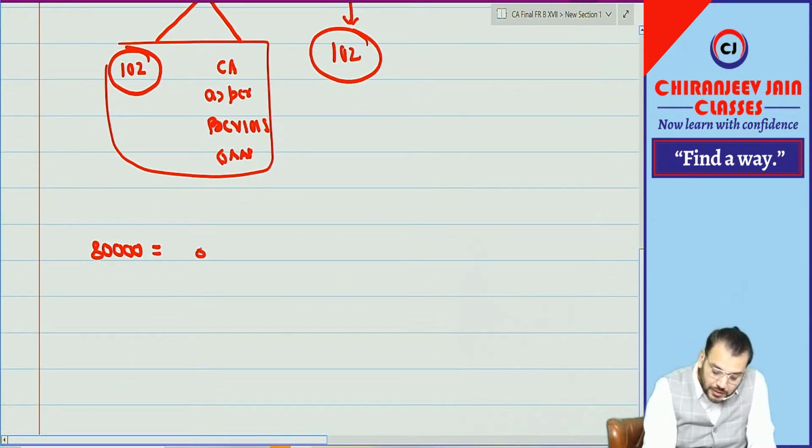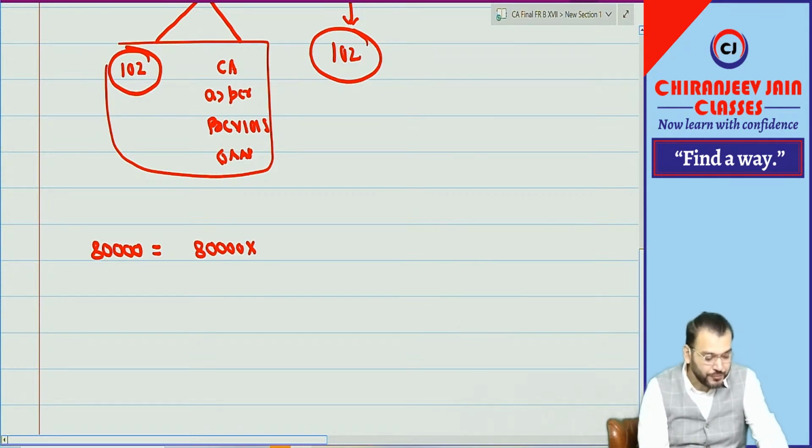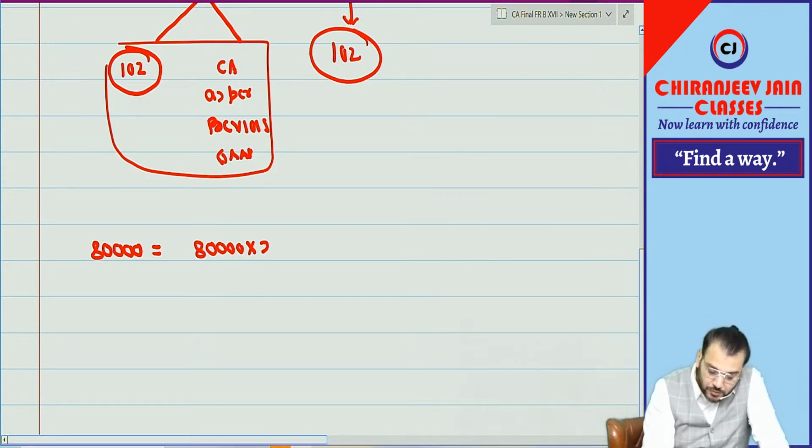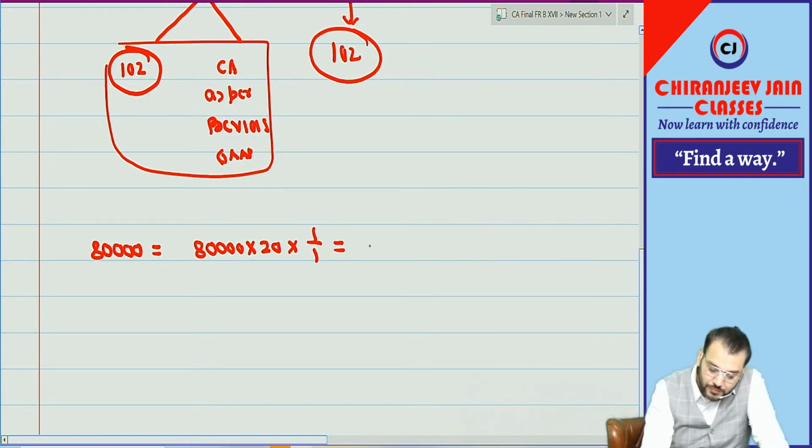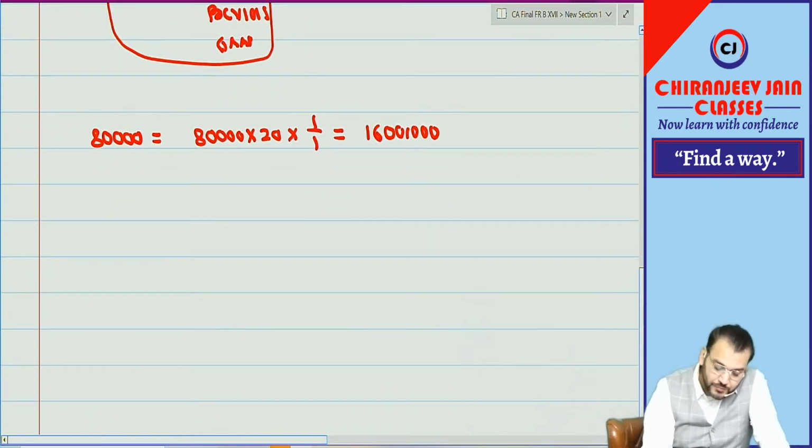But 80,000 was the entire number of options. What is the fair value of options? 20 into 1 by 1 into 1 by 1. How much is it coming to? 16 lakh. This 16 lakh will be recognized on 1/4/2002.